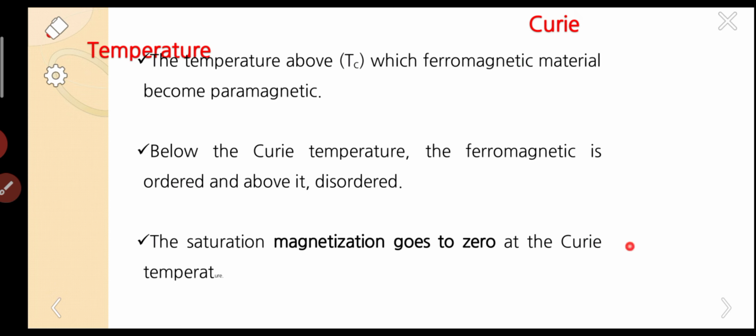The last point is that the saturation magnetization goes to zero at the Curie temperature. You can remember these using the diagrams, but for your remembering purpose, I am giving this again in points.